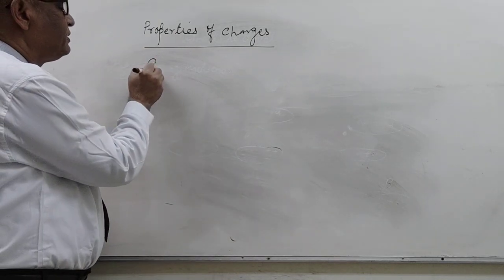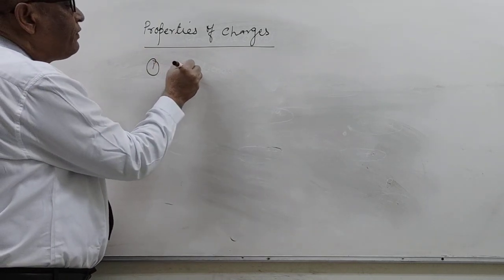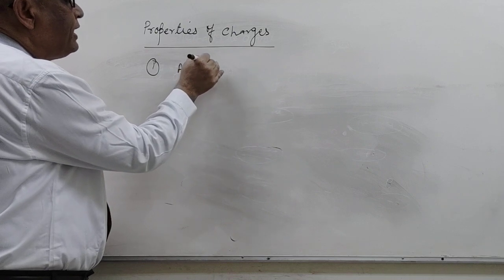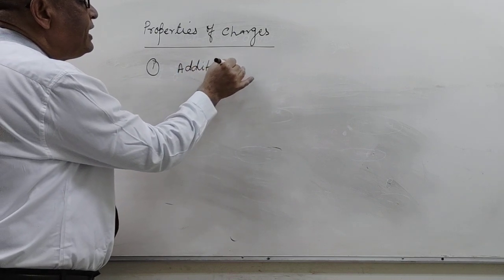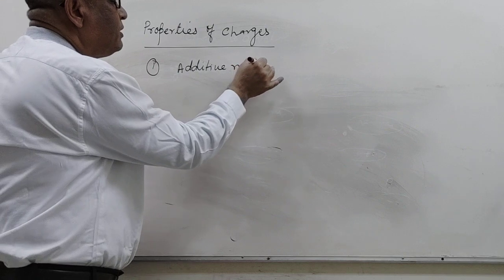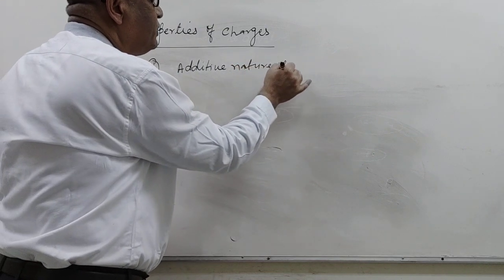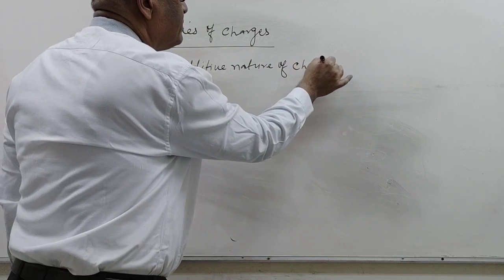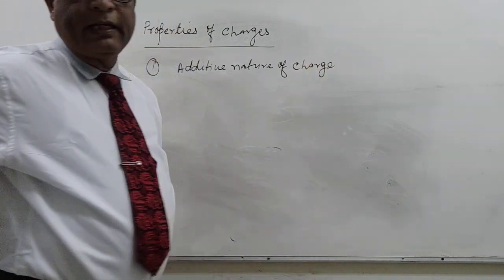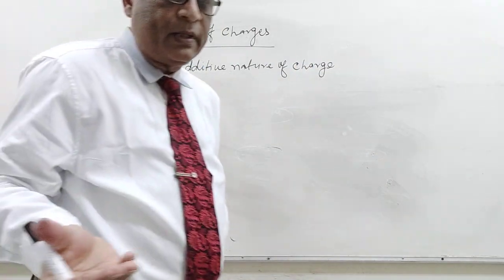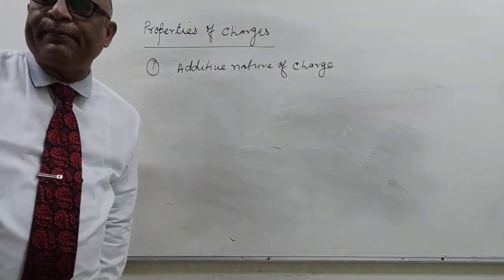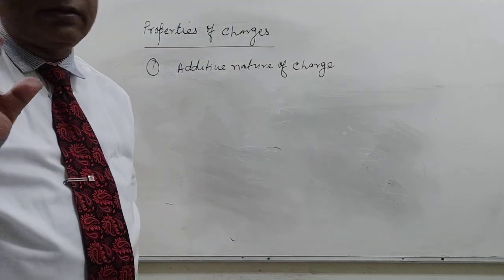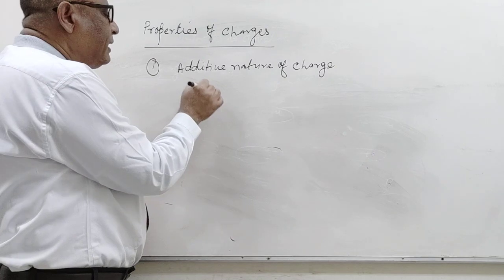Number 1: additive nature of charge. It is very simple. Charges can be added like mass.